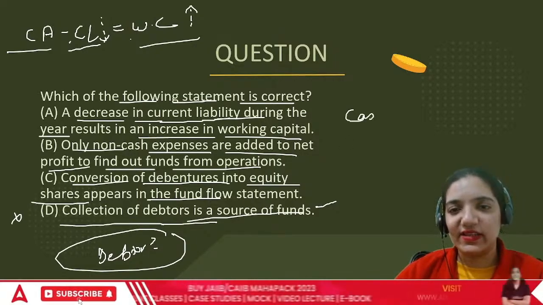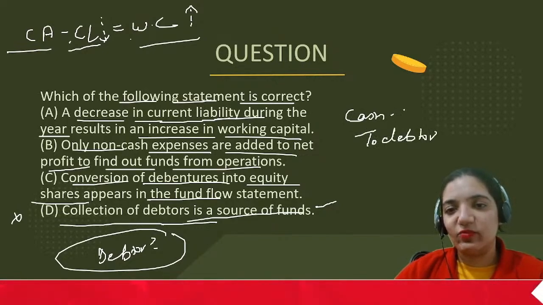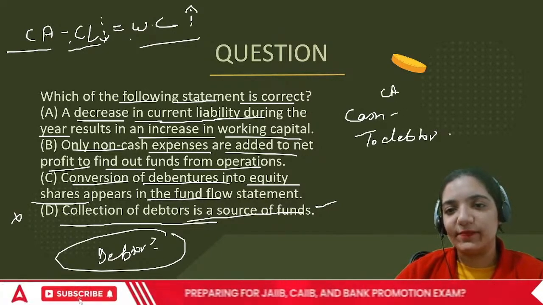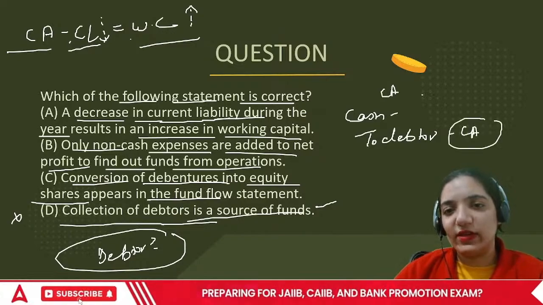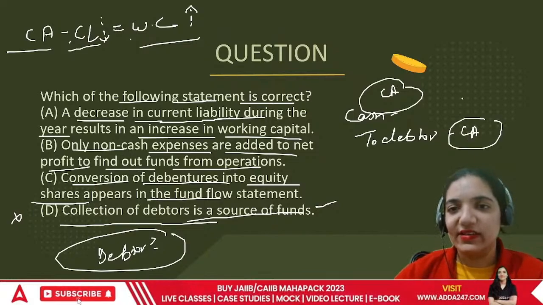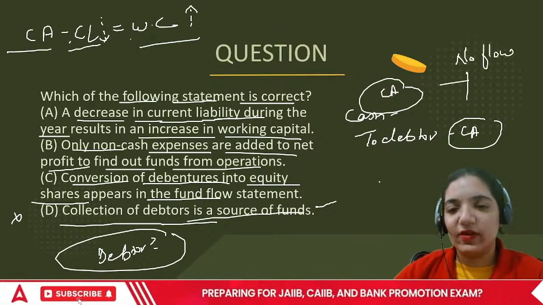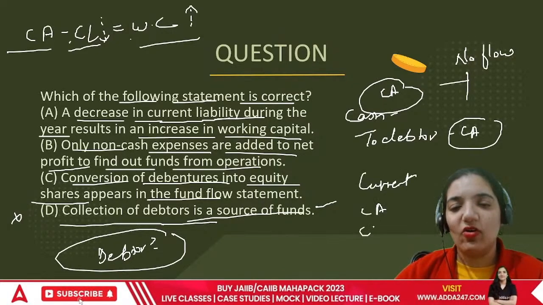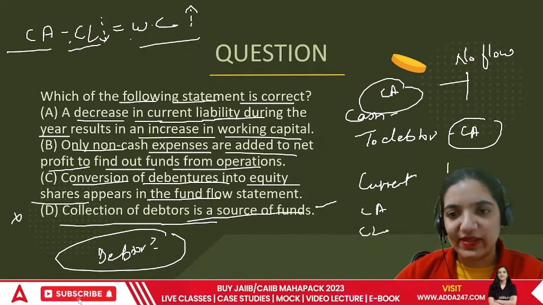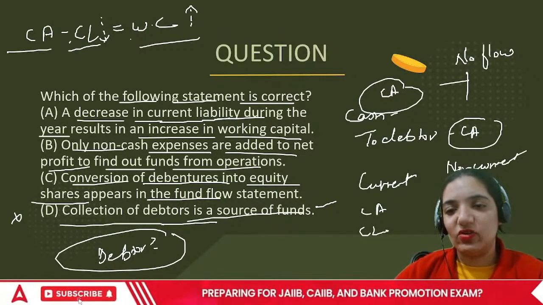In this case, I receive cash from a debtor. Both are current assets. So if there is a movement from one current asset to another current asset, this results in no flow. If one thing is current, be it a current asset or a current liability, and one thing is non-current, that is a non-current asset or non-current liability.